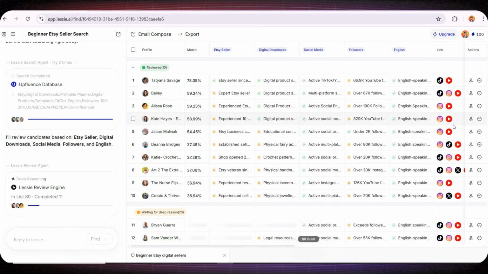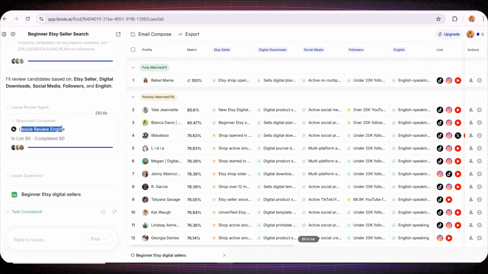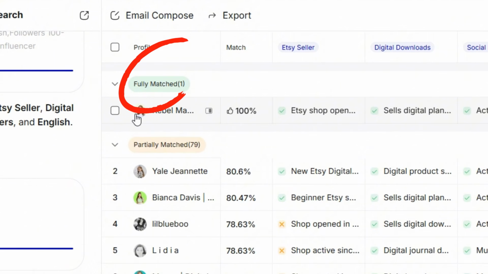And within just a few seconds, it already found 80 people that match the criteria I entered. And if you ever want to adjust something, you can simply modify your request from here and run the search again. Now let's take a closer look at the list of people the platform returned. You'll notice that the results are divided into two sections. The first section is called Fully Matched, and here you'll find the people who meet all the conditions you specified in your search. These are the most accurate results.